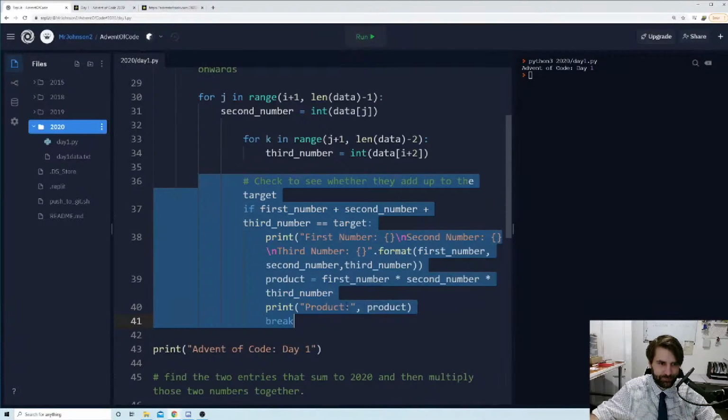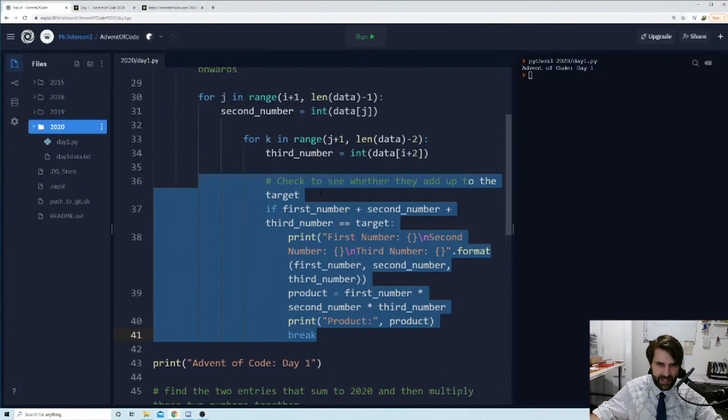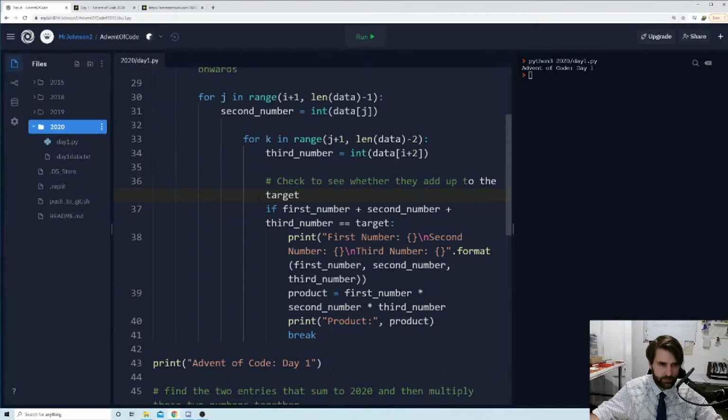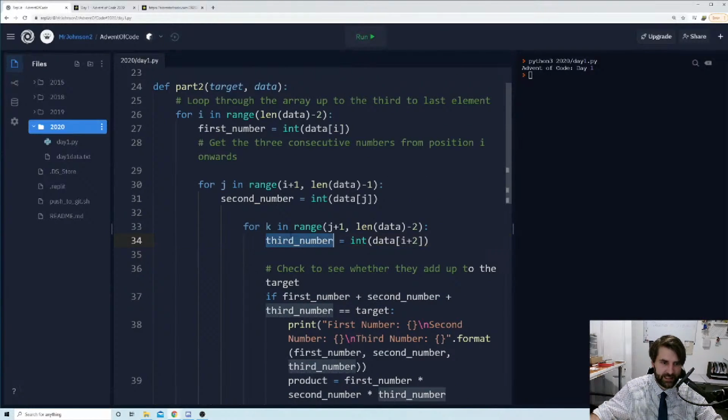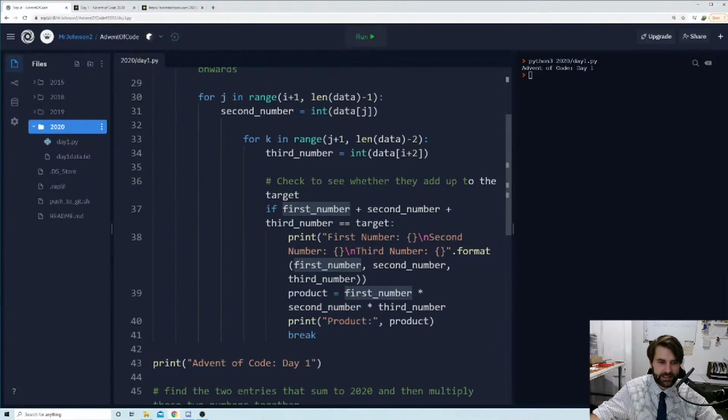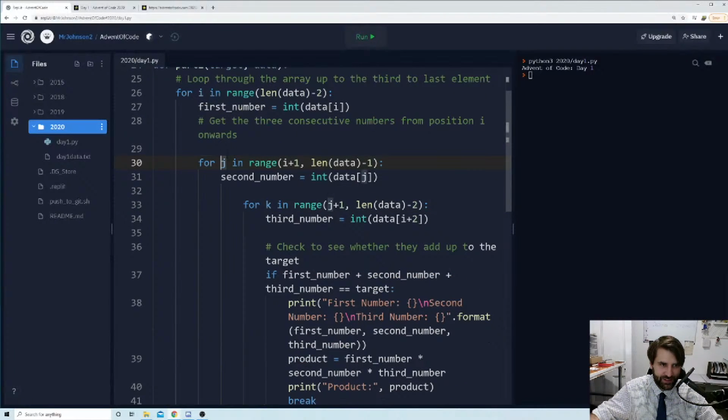So let's push this into our k loop. Lovely. So Record It is having a little bit of an issue with some formatting here, but that's okay. So all this logic is sound. This all stays the same. We're just thinking about how we're getting our third, second, and first numbers, and we've just changed the way we're doing that. Now, last thing we need to do, if I say break here, that's going to break this k loop, but it's not going to break this j loop or this I loop.